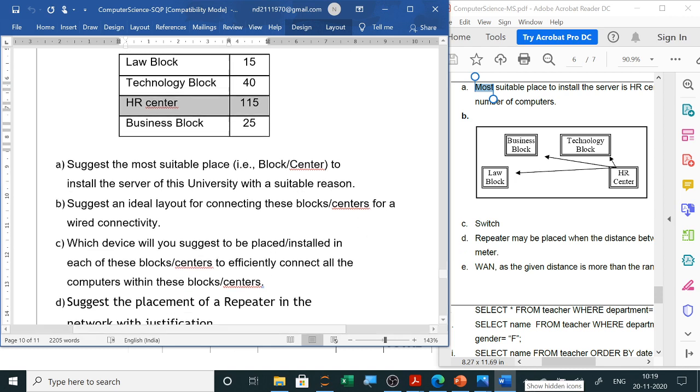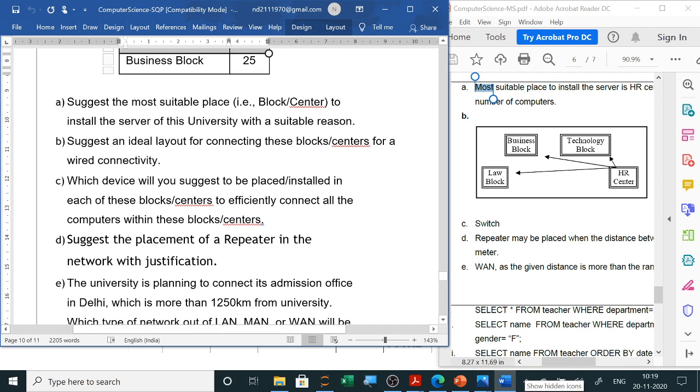Now the next question is, which device will you suggest to be installed in each of these blocks to efficiently connect all the computers within these blocks? Now you all know we use a switch to connect all the computers in a block. Wherever in a block more than one computer is there, we will write here switch. Next is suggest the placement of a repeater in the network with justification. Repeater, we have already studied that if signals are weak, for a distance more than 50 meters, we will place a repeater.